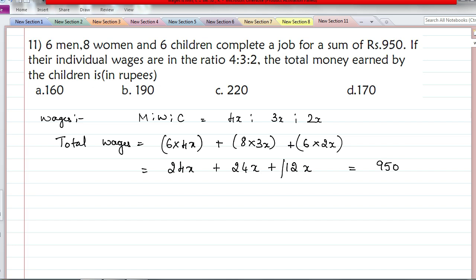You have to find out how much is 12x. Add all this, then divide 950 by 60, you will get the value of x, and then multiply it with 12, or you can take the children's wage.